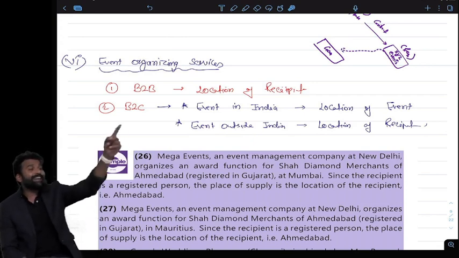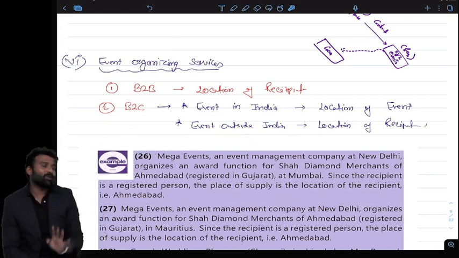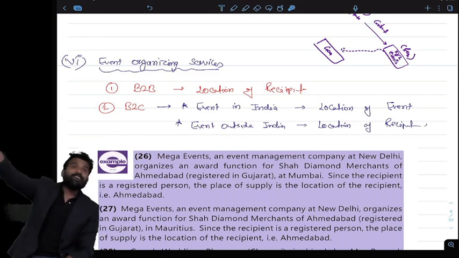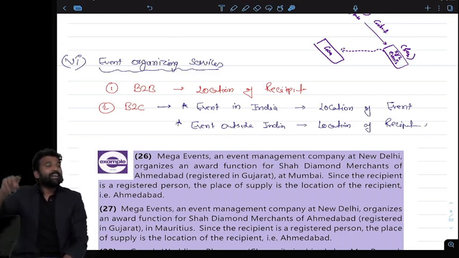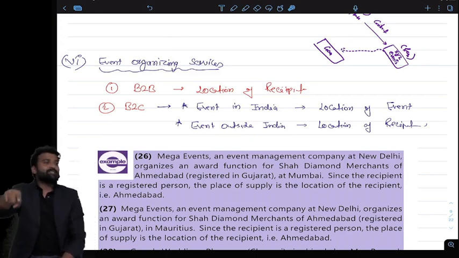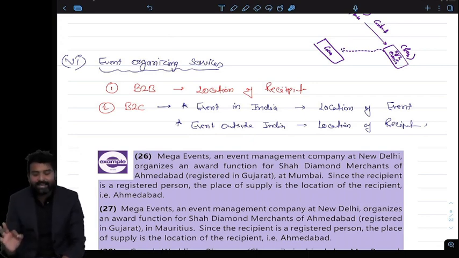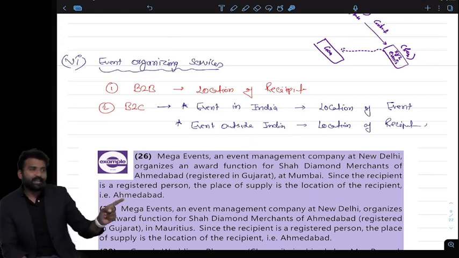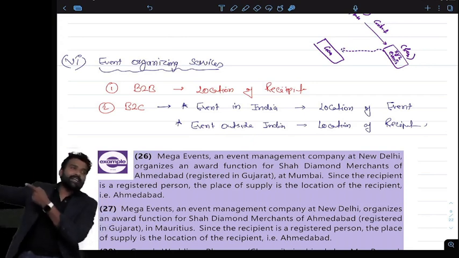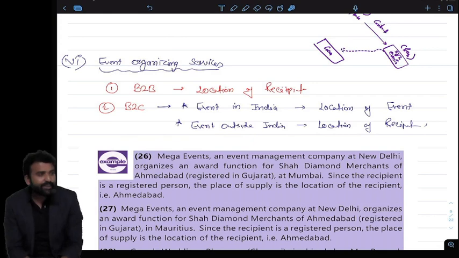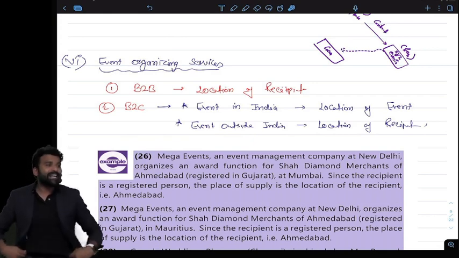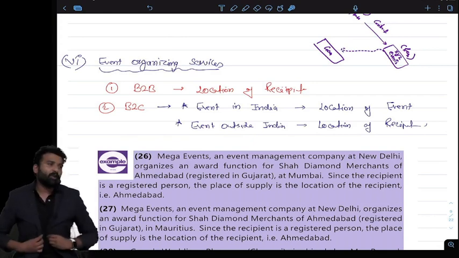But if the event is outside India, again general rule will apply. So if the hotel was outside India, general rule applied. If the event is outside India, general rule will apply. The general rule will not apply only when it is a B2C transaction and the event is in India. In that case, location of event that we have to choose. So B2B, general rule. Event is outside India, always general rule. If event is in India and it's a B2C transaction, then I will be going for location of the event.